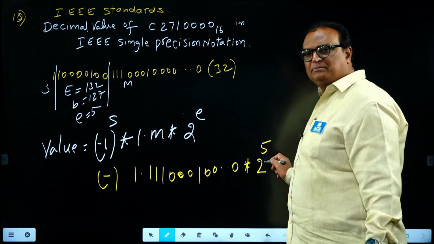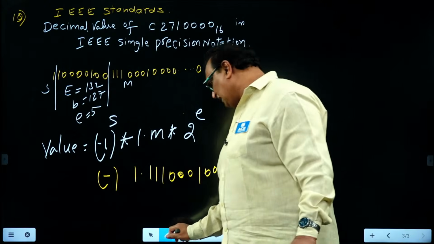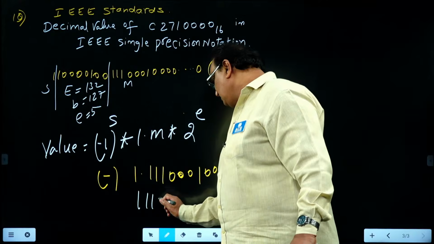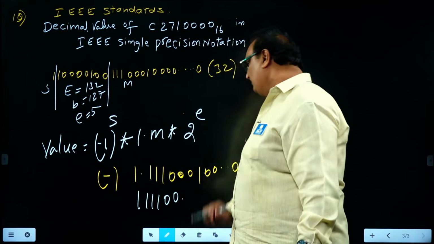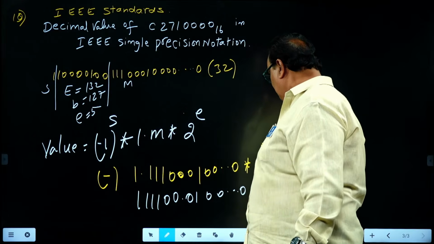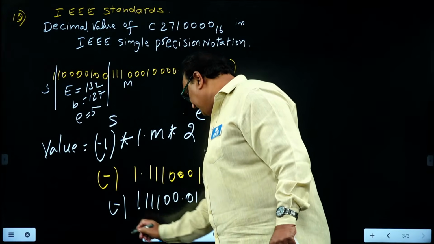When this exponent becomes 0, no need to consider it in computation. To get a 0 in this exponent place, I have to shift the decimal point to the right by 5 positions. Then it is in binary.